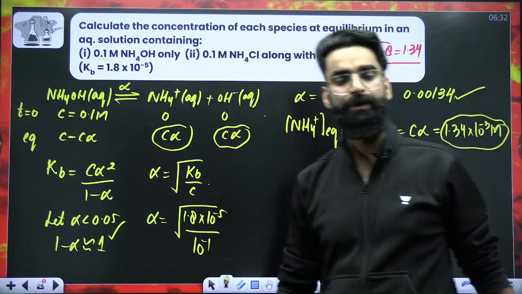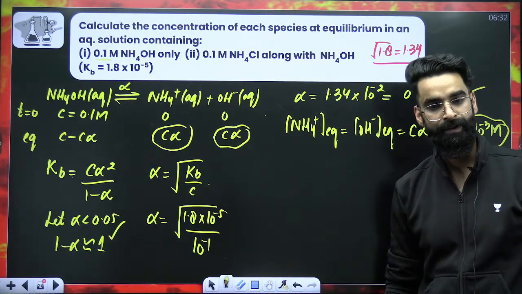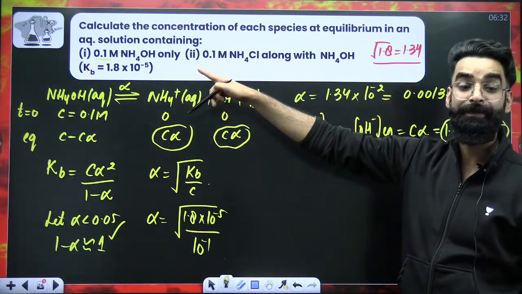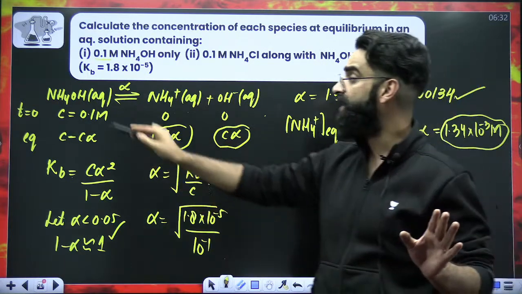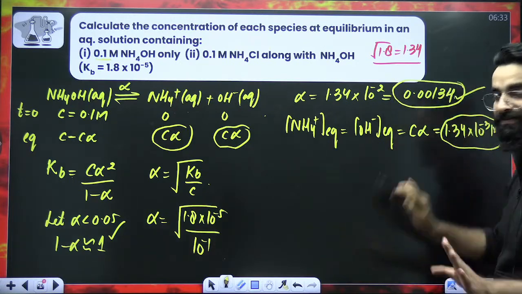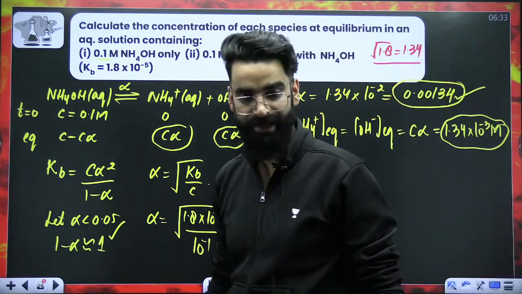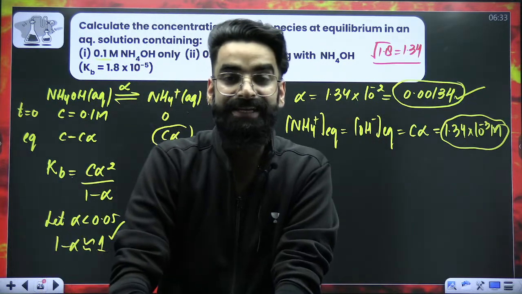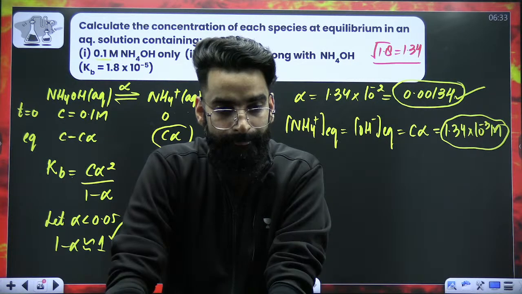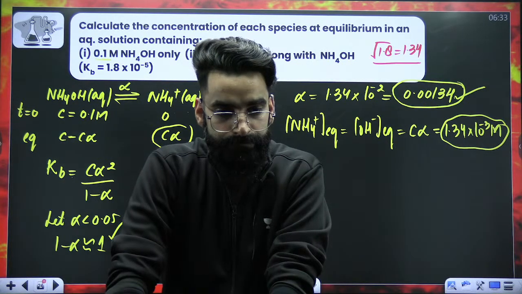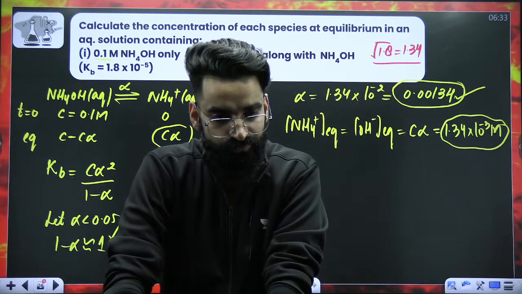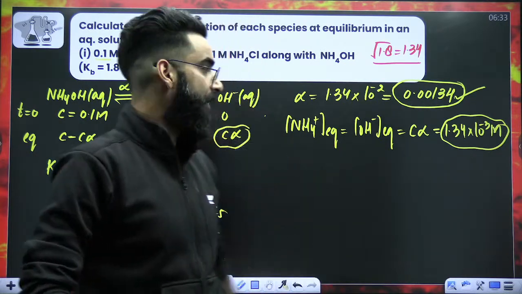Let me know quickly in the chats if all the things are absolutely clear to you. Everyone. So the first part of the question is done. If there was only NH4OH in equilibrium with its ions, its alpha is less than 0.05, and you got the concentration of each ion present in the container at equilibrium. Perfect. Let me know once in the chats.